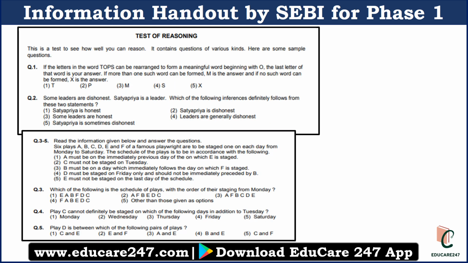Now come to the reasoning part. In reasoning, they have given questions on alphabetical reasoning, alphabetical logic, and they have given one passage, and with the help of that passage, you have to solve 3 questions. So this is a standard reasoning practice question.